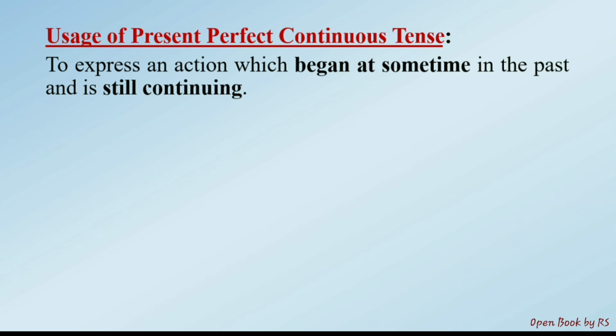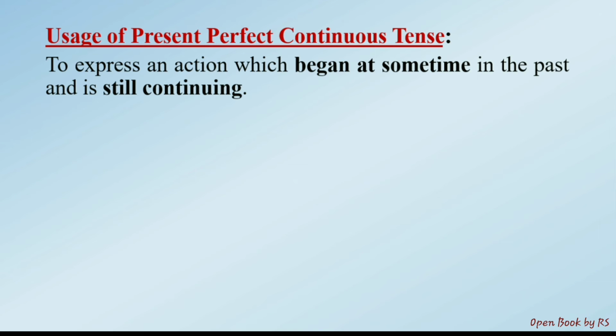So this sort of action can be expressed in present perfect continuous tense. Don't forget the usage. Subject plus have been or has been plus present participle form of verb plus object.